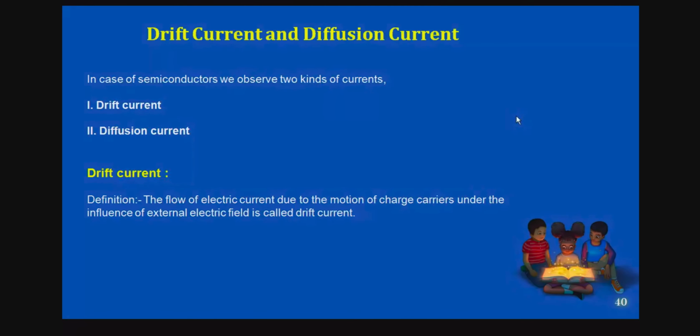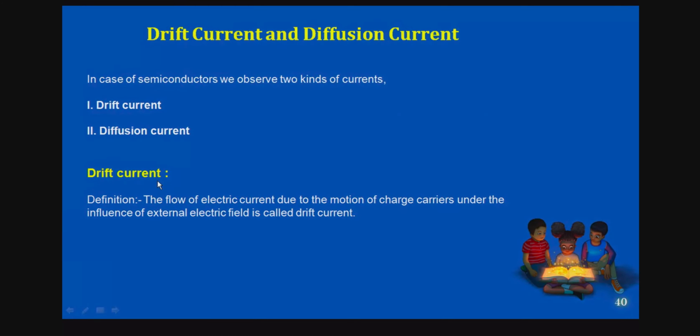Now let us have the carrier transport. So what is carrier transport? That means we have two types here. Basically in semiconductors, we observe two kinds of currents. So one is drift current, one is diffusion current. Okay. So what is meant by drift current and what is meant by diffusion current? Let us know clearly. And what are the derivations? How can you derive the expressions regarding the diffusion current and drift current?